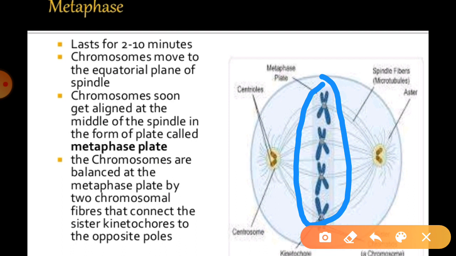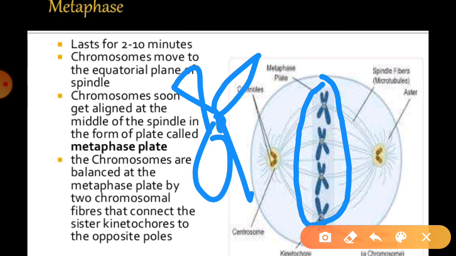Generally in a chromosome, these are the arms, this is the centromere, and these structures are held together by the centromere. At the surface of each centromere, I have already told you during the chromosome,